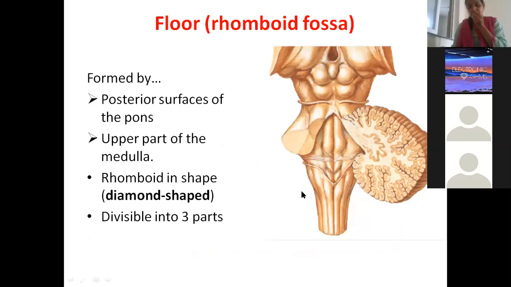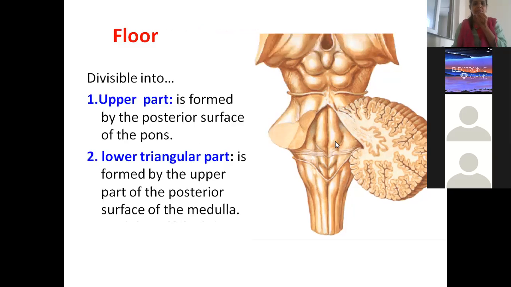Now, floor of fourth ventricle itself can be a 5 marks question, very popular question, favorite question of the examiners. So how is the floor formed? The upper half of the floor is contributed by pons, lower half of the floor is contributed by medulla oblongata. So the posterior surface of the pons and the posterior surface of the medulla is forming the floor. Now floor, what is the shape? It is diamond shape and it is divisible into 3 parts. Now, what are those? Upper part is pons, lower is the triangular part.